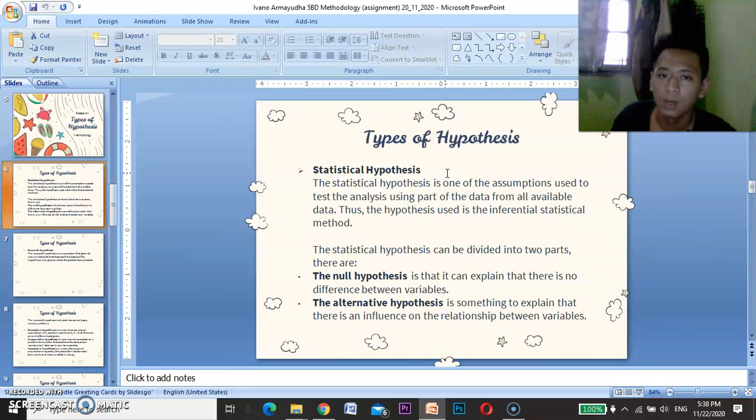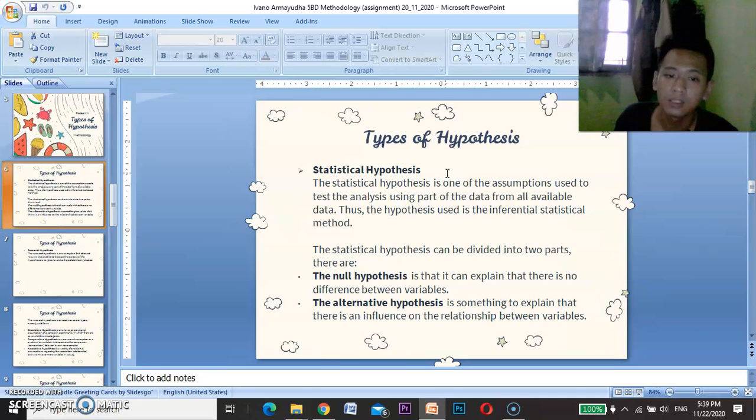It tests the incorrectness of variable x affecting y. For example, there is no relationship between color of clothes and students' intelligence. The second is the alternative hypothesis.